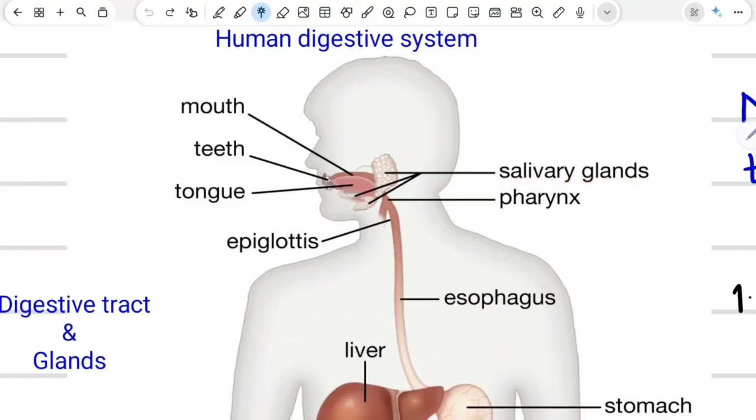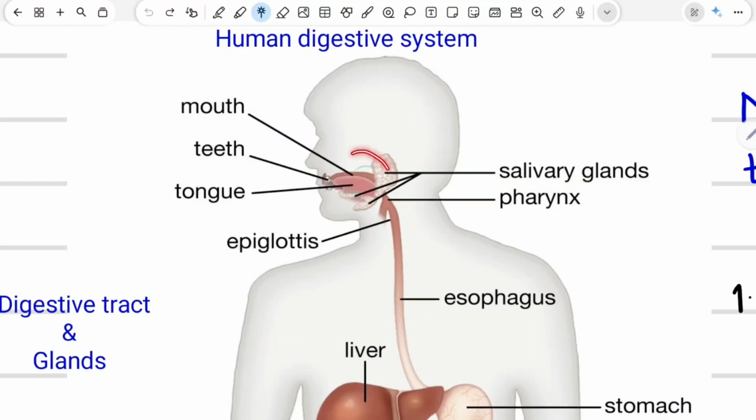The food which is taken inside the mouth is chewed with the help of teeth. The chewed food is mixed with saliva with the help of the tongue. This saliva is secreted by the salivary glands. This saliva contains the enzyme salivary amylase, which will break down starch inside the food into the sugar maltose. Now, once this process is completed, the food is made into a ball-like mass which is known as bolus.